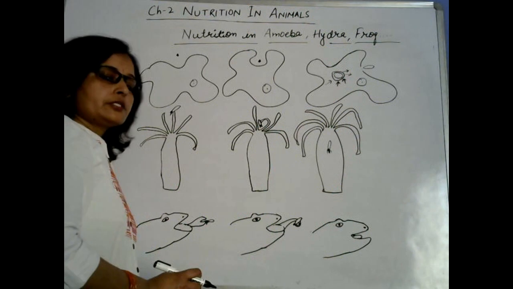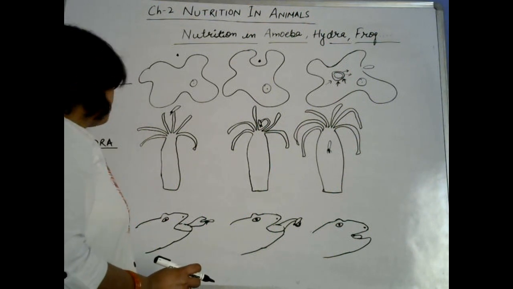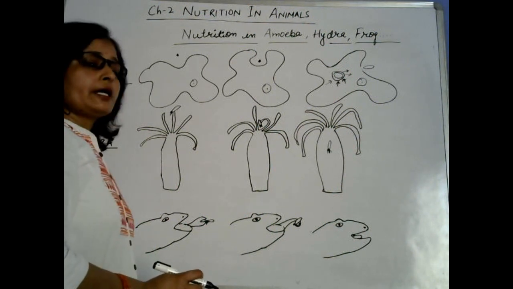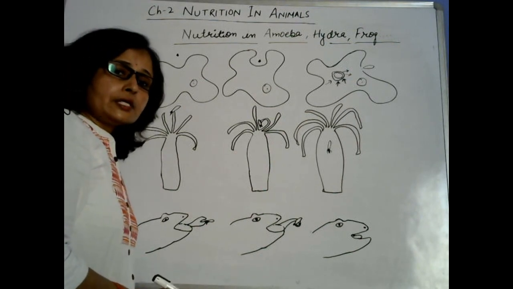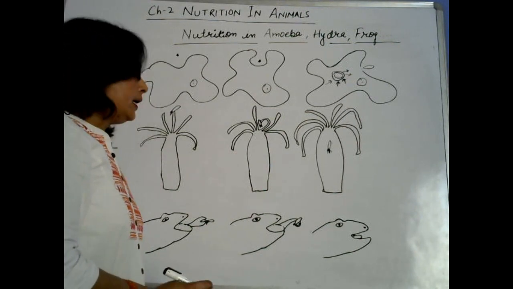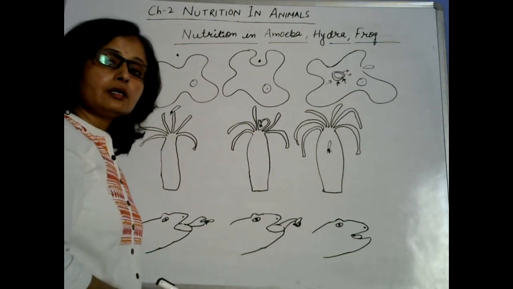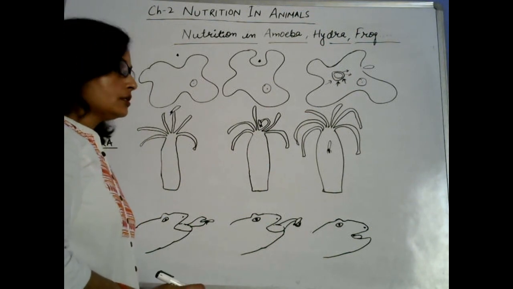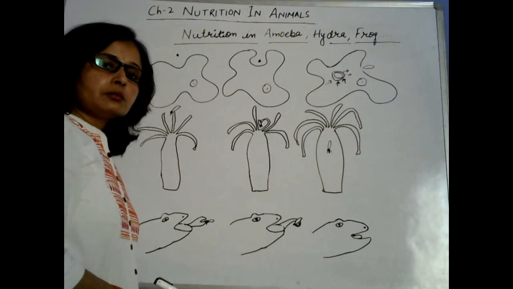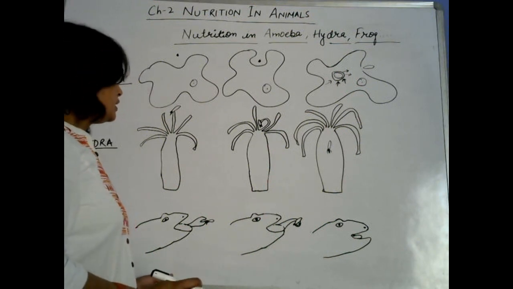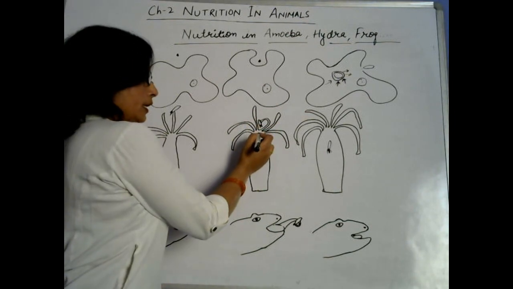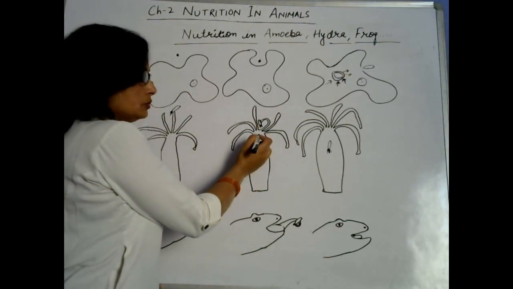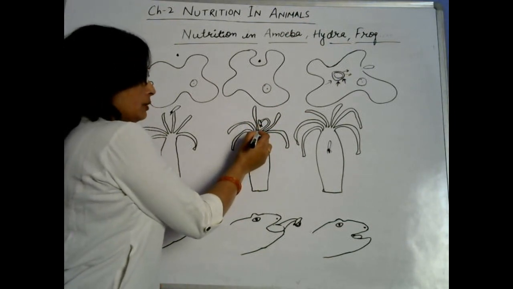Whenever some insect or food particle comes nearby a hydra, its tentacles entangle that organism and sting it, killing it with poison, and then the tentacles help in ingestion of the food through an opening called the mouth.